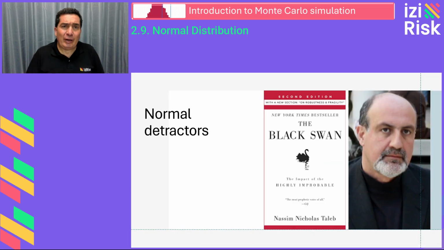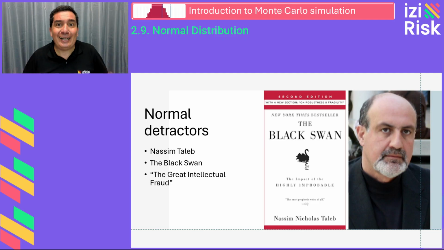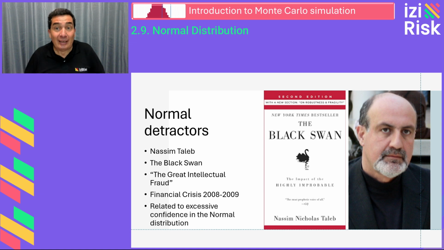Among the notable critics of the normal distribution is Nassim Taleb, the author of the bestseller The Black Swan. In his book, he dedicates a whole chapter titled The Great Intellectual Fraud to criticize the over-reliance on the normal distribution. Taleb argues that events like the 2008-2009 financial crisis were partially caused by the misguided assumption that financial market variations followed a normal distribution. This crisis demonstrated that financial systems do not necessarily behave that way.